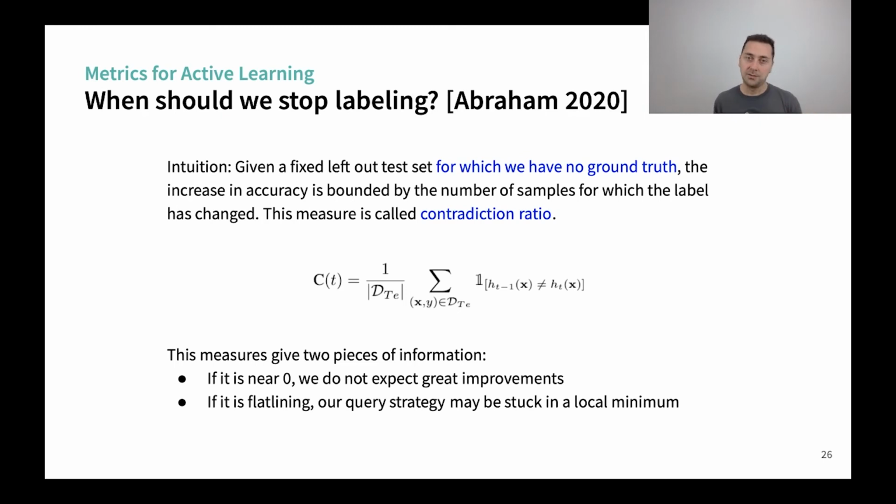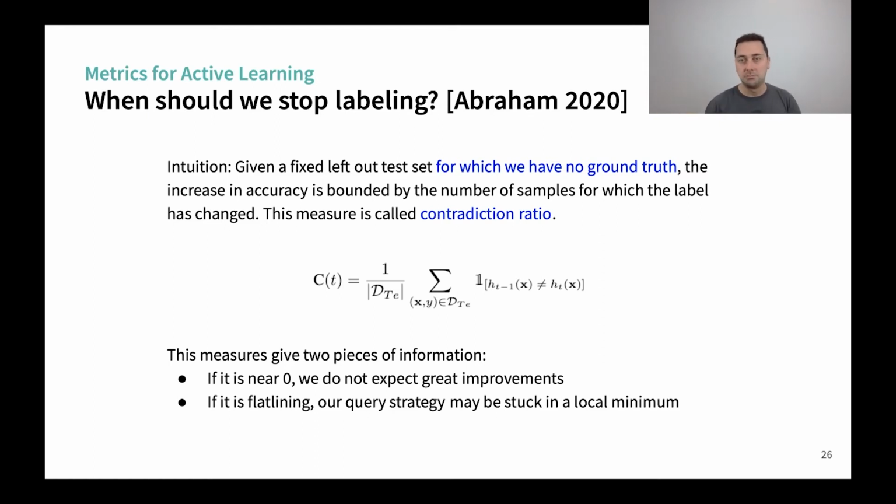And finally, we have also built our own. It's called contradiction. Basically, we look at the independent test set, and we look at the ratio of samples for which the prediction has changed, because it's bounded by the maximum over the accuracy. If it goes near 0, it means the model is not changing decisions, so you can stop labeling.